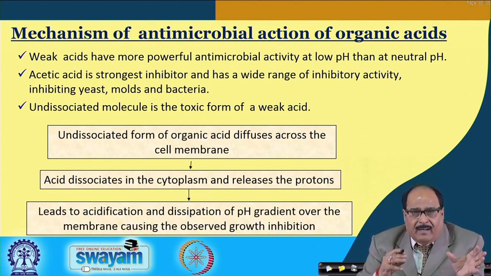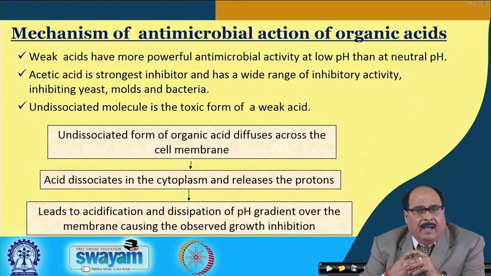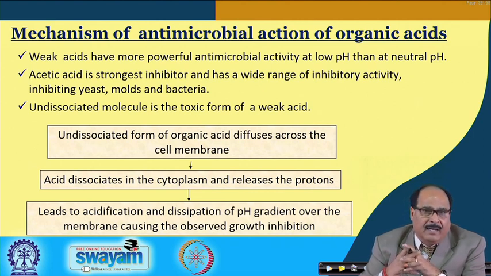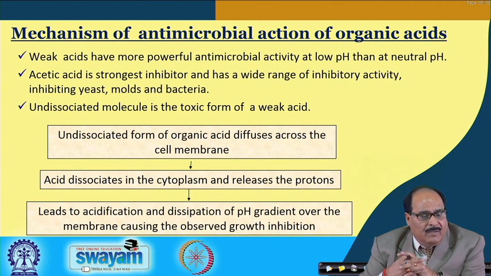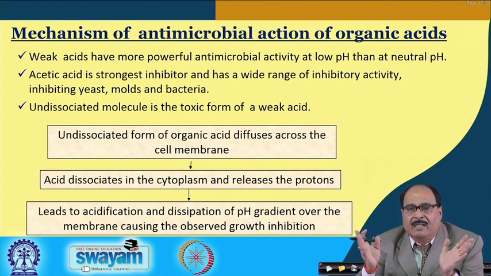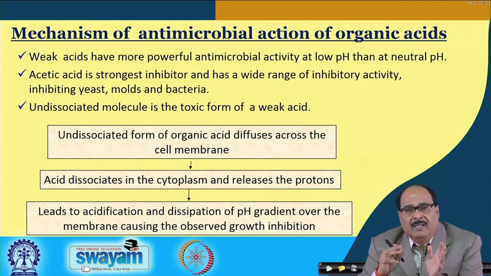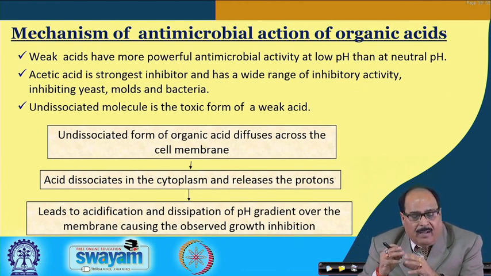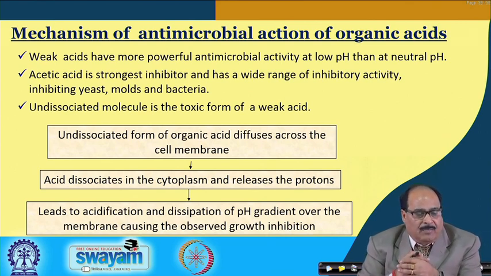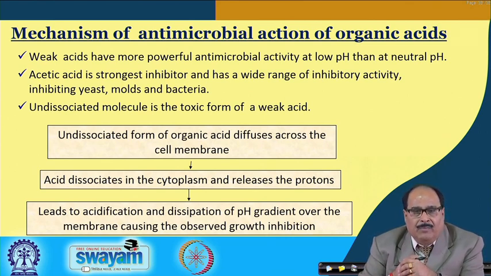Earlier we have discussed how these organic acids perform their antimicrobial activity. The weak acids have more powerful antimicrobial activity at low pH than at neutral pH. Acetic acid is the strongest inhibitor and has a wide range of inhibitory activity, inhibiting yeast, mold and bacteria, and it is the undissociated molecule which is the toxic form of a weak acid.